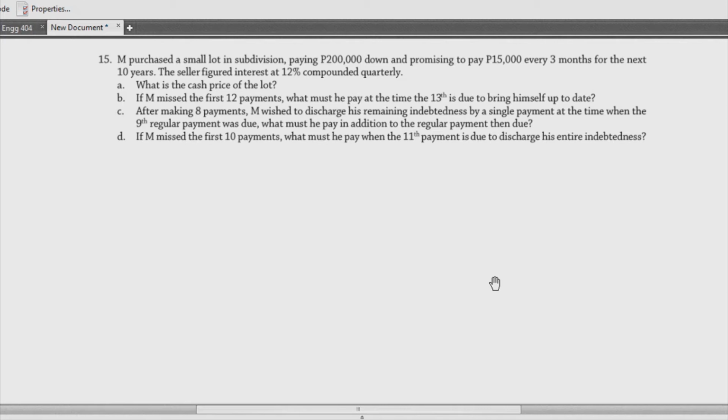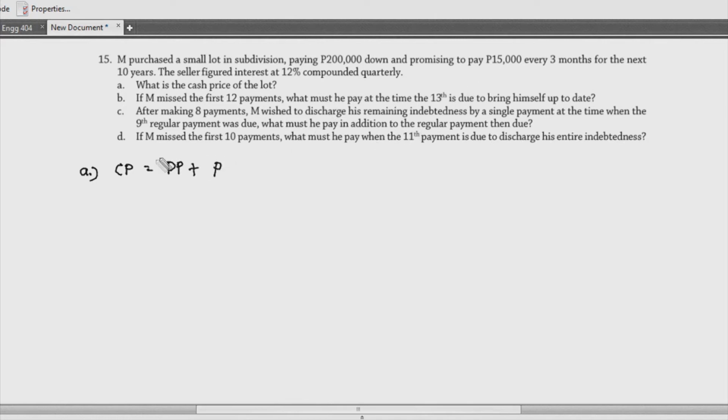So we start with letter A. Letter A, we need to find the cash price in this case. So the cash price is, of course, if you add your down payment plus the present worth of the annuity that you're paying. So basically, this would be your cash price. And we don't have any problem with our down payment kasi it's given right here in the first paragraph. Pero how about this present worth?